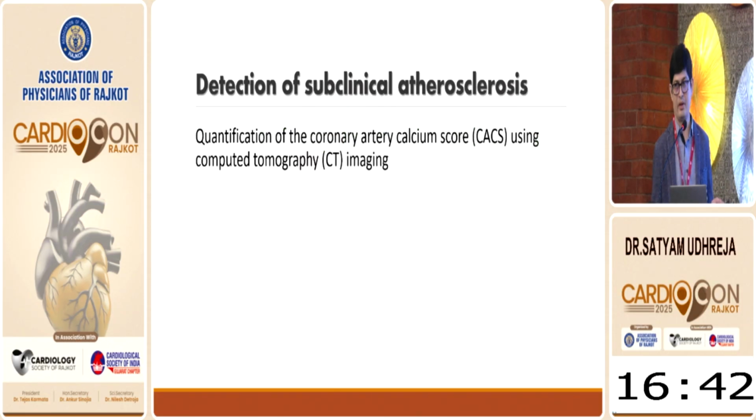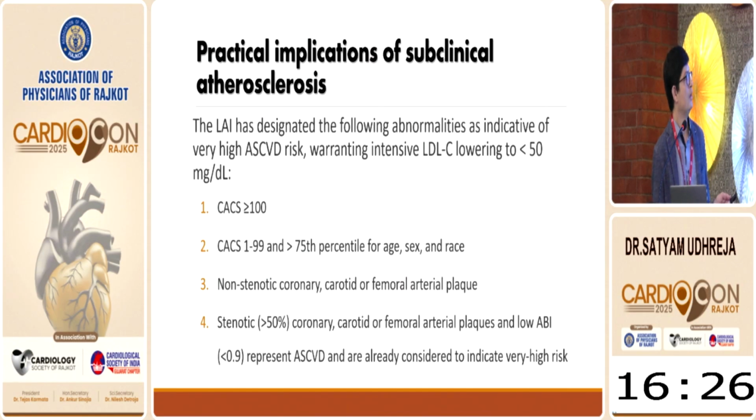You can identify peripheral vascular disease by the ankle brachial index. Quantification of the calcium on the CT scan is very important, and it is directly linked to coronary atherosclerosis, except for a few cases such as CKD or hyperparathyroidism, where there is calcium deposition without atherosclerosis. Clinically, once a patient has any evidence of subclinical atherosclerosis, their lipid goal goes directly to less than 50 milligram per deciliter.